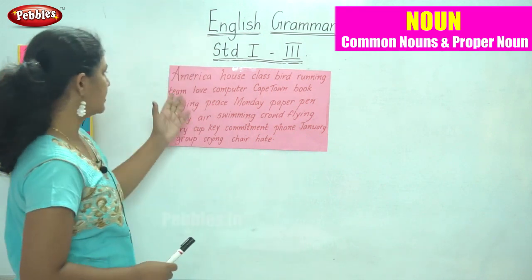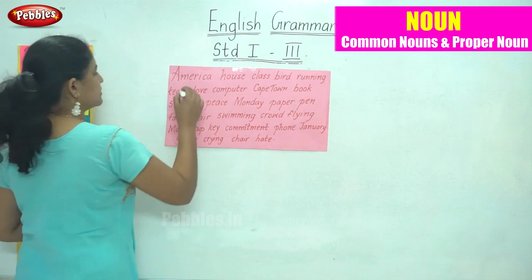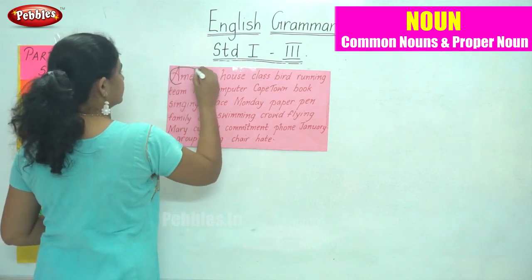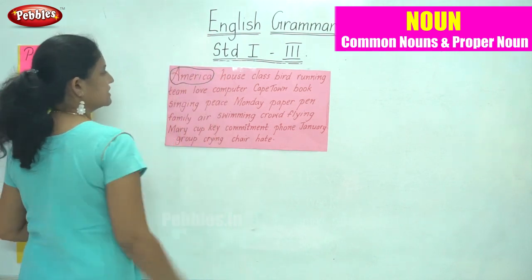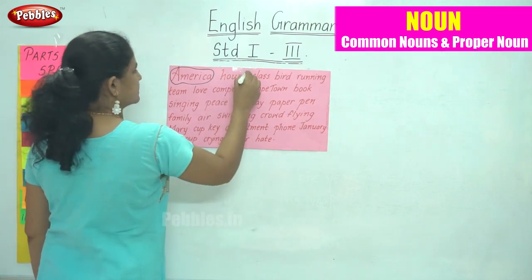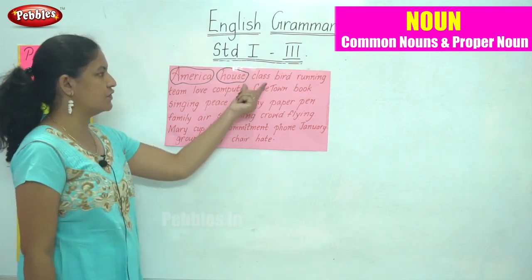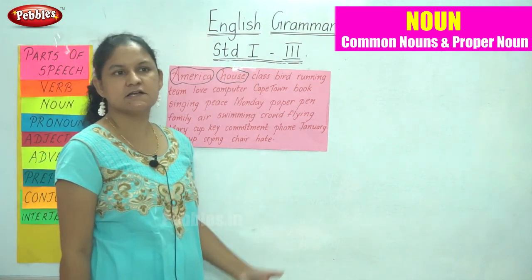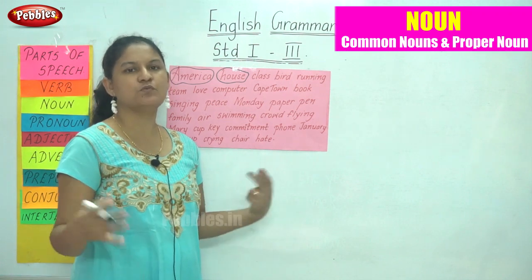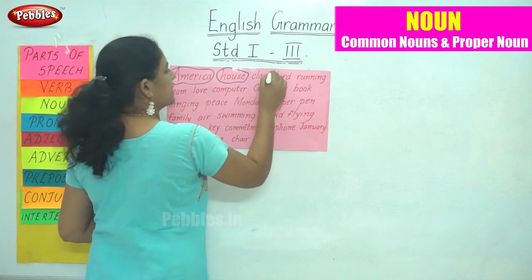So I have America, it is the name of a place and is a noun. So I circle the word America. The next word is house, is the name of a place and hence is a noun. Again we have the word class, it is a collective noun which we will be learning in our next class and is a noun.